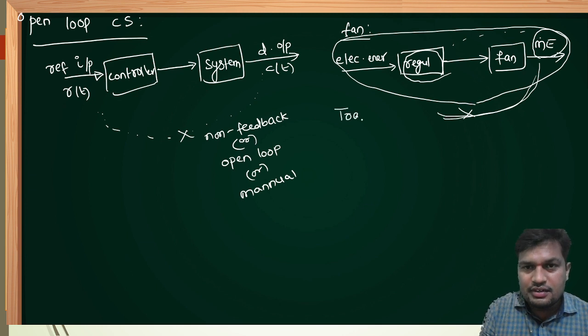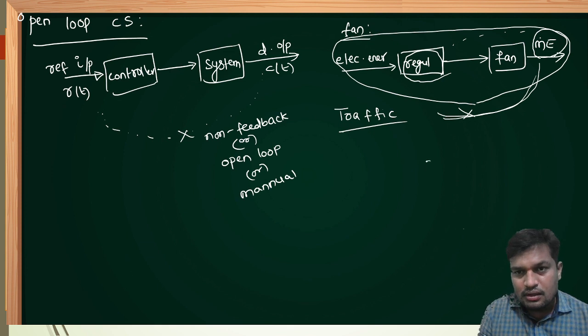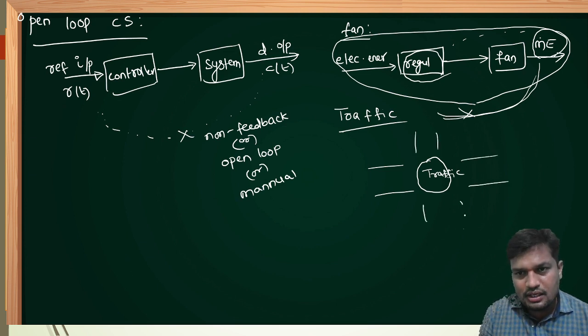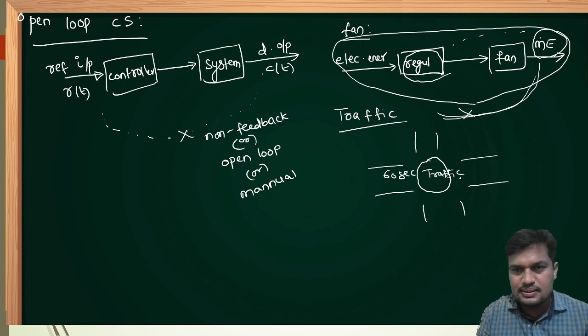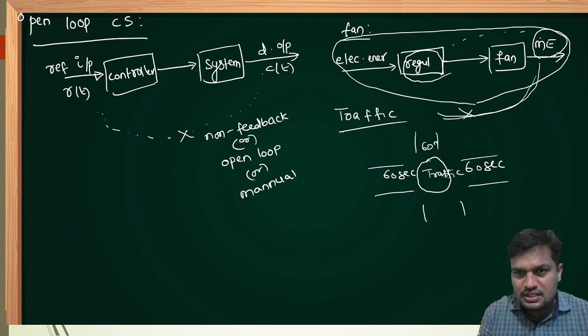Let's take traffic control in India to explain open loop control system. Let us assume this is one of the traffic junctions. There are four paths at this junction. Let us assume the traffic police has preset the time, let's say 60 seconds. Here also 60 seconds, here also 60 seconds, here also 60 seconds.